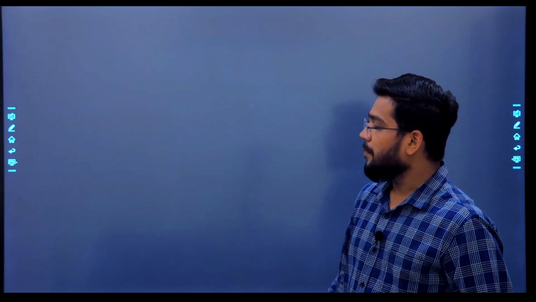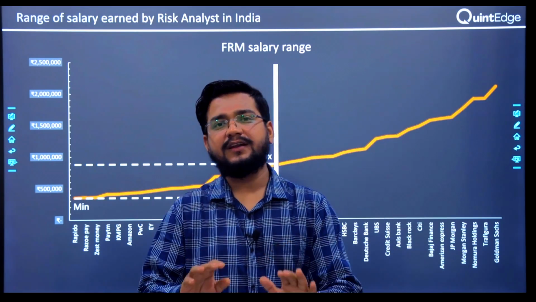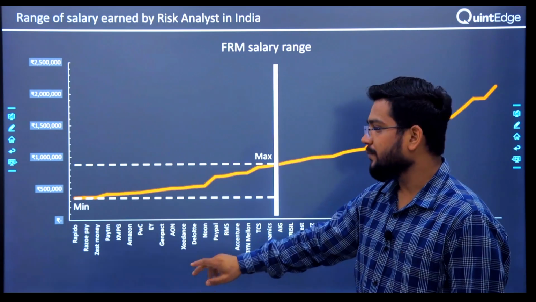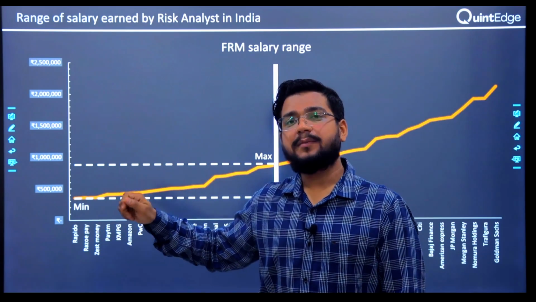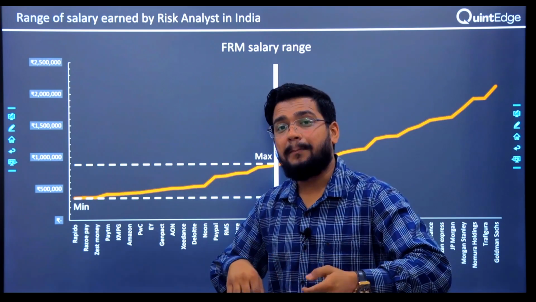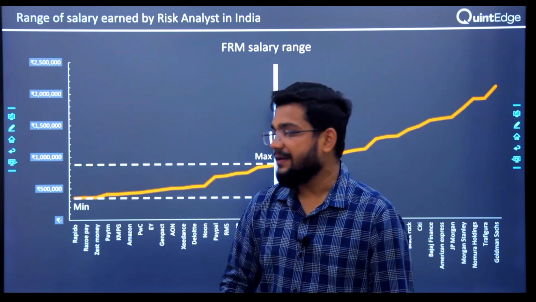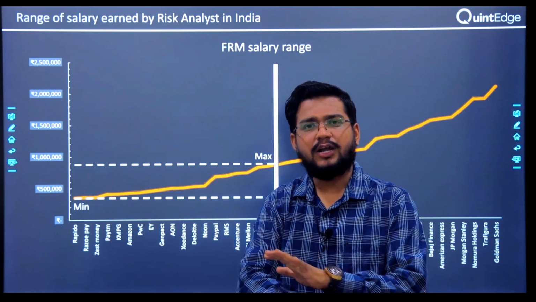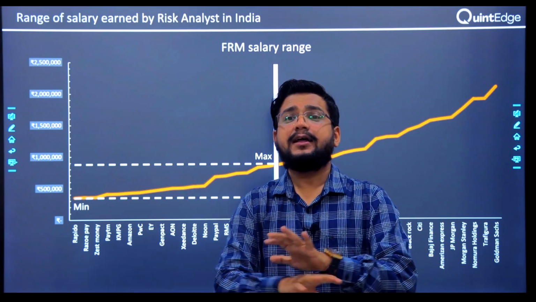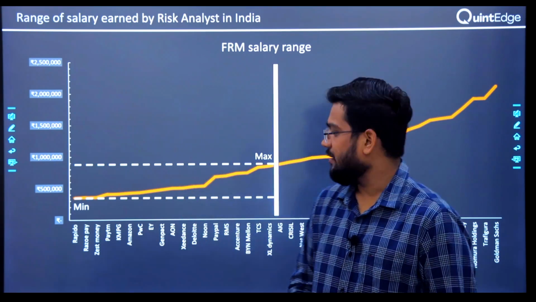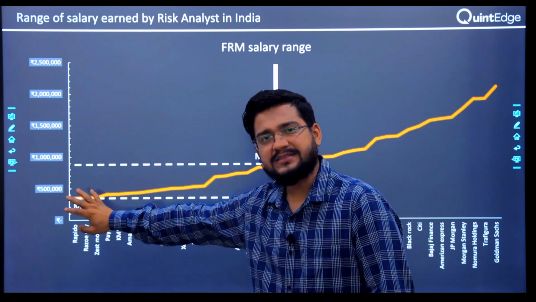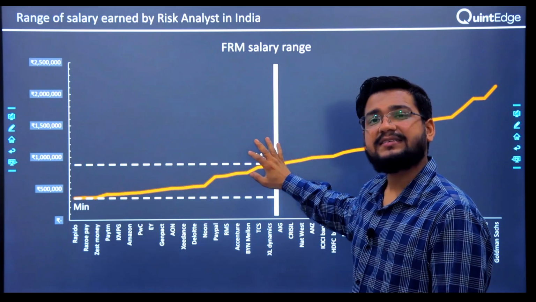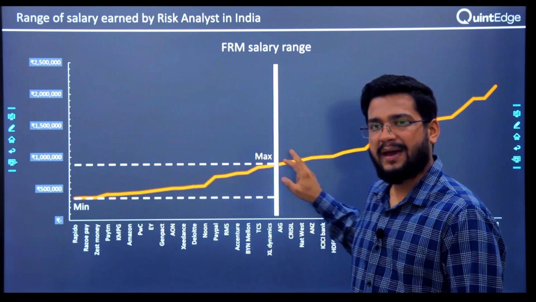Okay. Now let's talk about the salary that you can expect after clearing the FRM part 1 exam. So I've drawn a line. I've used this graph before. If you want to see details about salary at each level, in each company, in each industry, refer to the previous video, links in the description. But in case you just cleared FRM part 1 with no previous experience, no background in finance, just the FRM part 1 qualification, then the minimum salary observed is around 3.5 lakh rupees. On the higher side it is around 9 lakh rupees. Okay, so minimum and maximum.